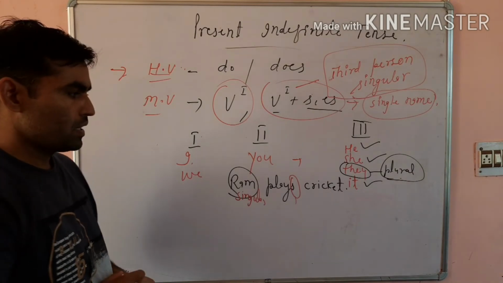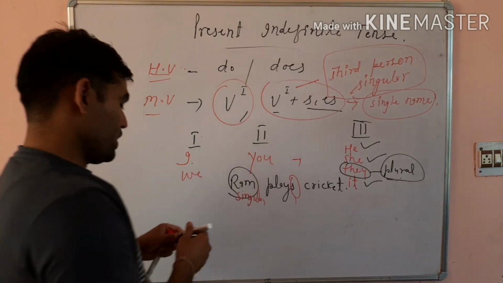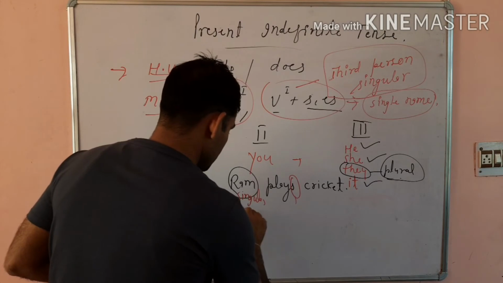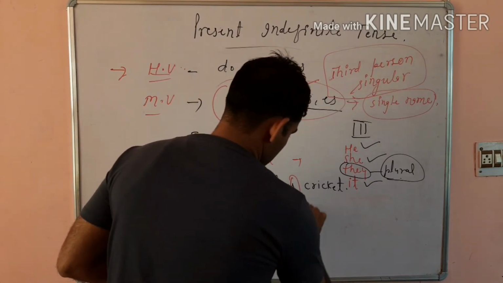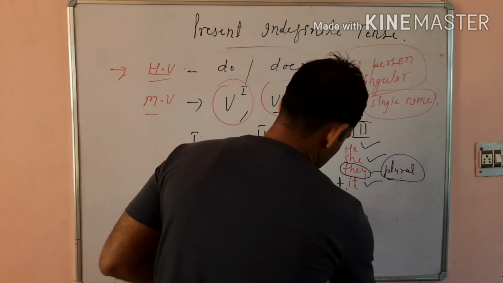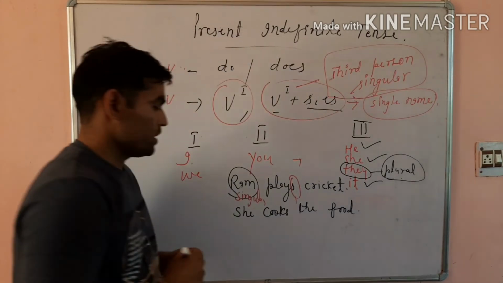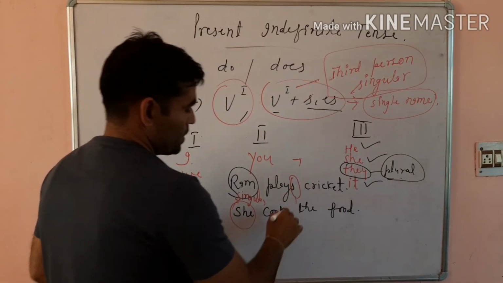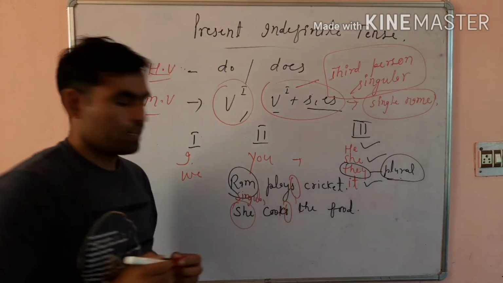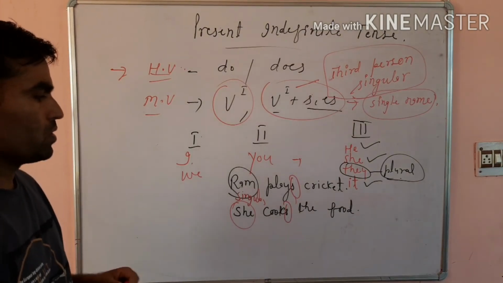Ram plays cricket. If I say, she cooks the food. Here she is singular, and that's why I have used s with the verb cooks.